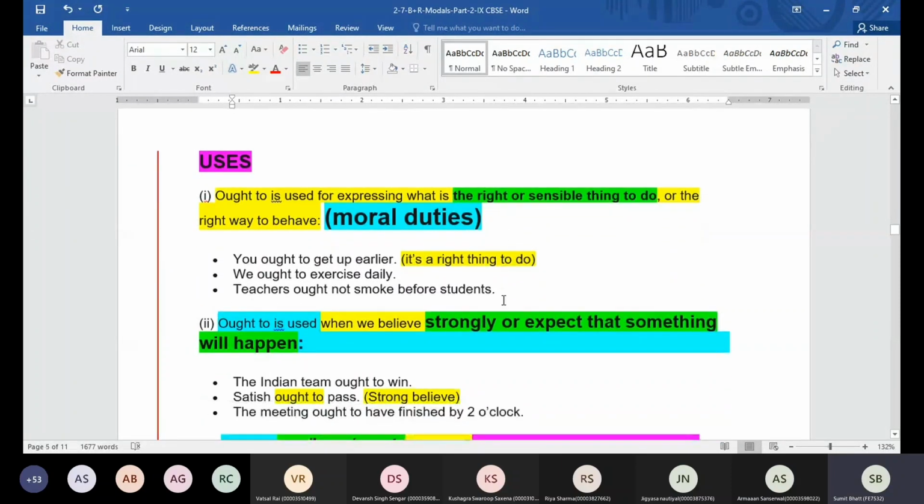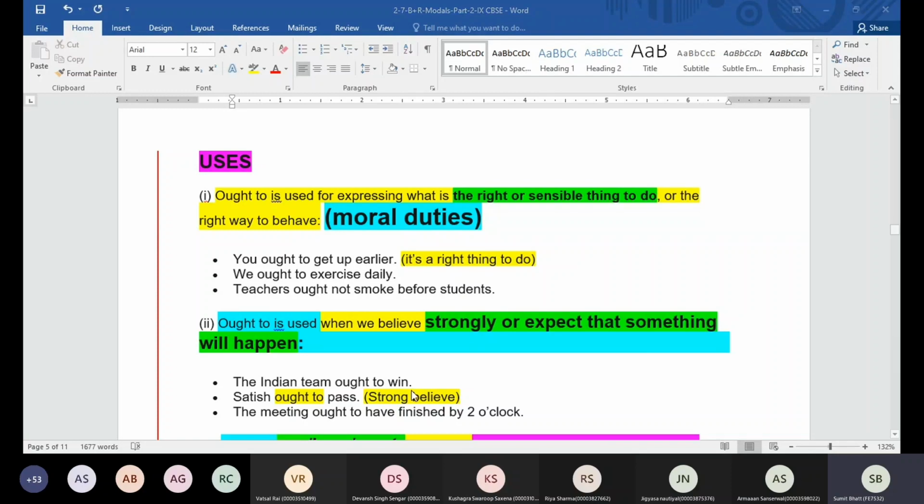Ought to is also used when we believe or strongly believe or we expect that something will happen in the future. For example, there is a cricket match which is taking place, and if you say the Indian team will win, it means you are saying that 100% chances are that it will win. But if you say the Indian team ought to win, it means you expect team India to win. So when you say the Indian team ought to win, it means you strongly believe in it or you strongly expect that this thing will happen in the future.